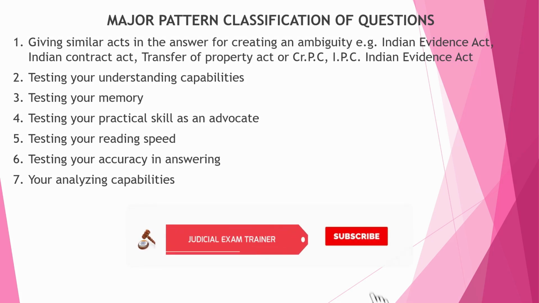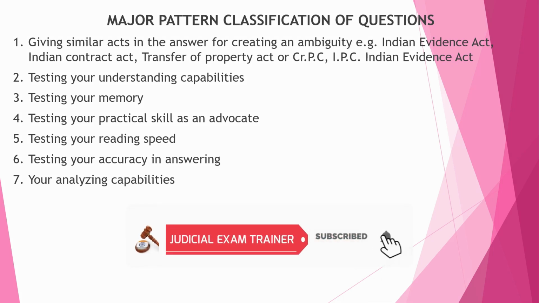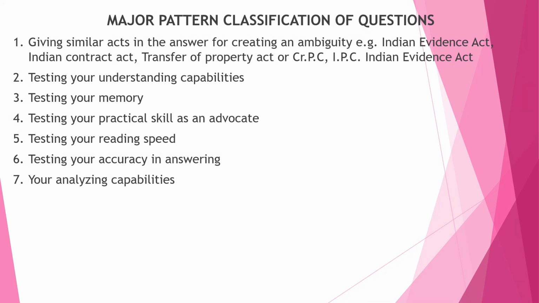Coming to the next point, which is a major pattern classification of questions. Generally, when they ask a question, they give answers saying section so and so of Indian Evidence Act, section so and so of Indian Contract Act, section so and so of Transfer of Property Act. In the same question, you will have 4 options where each option will be saying a different act.